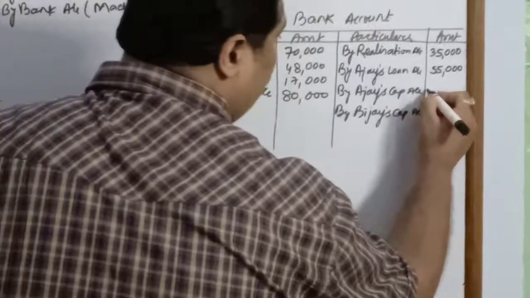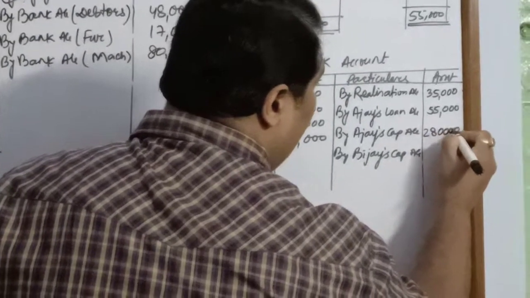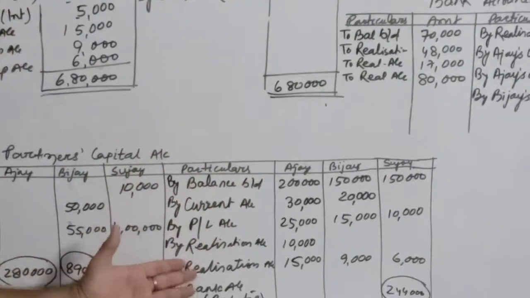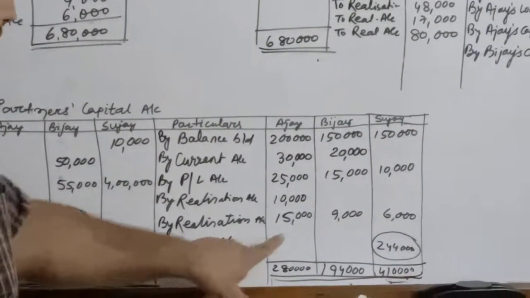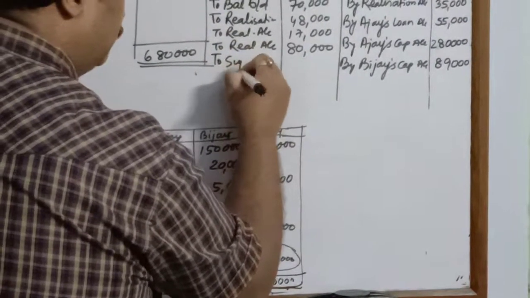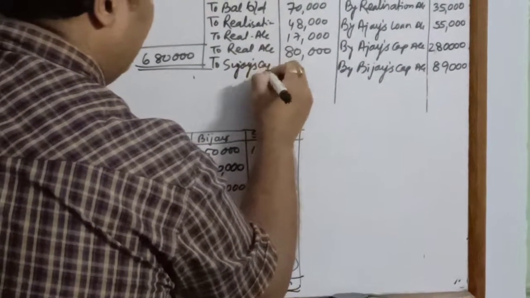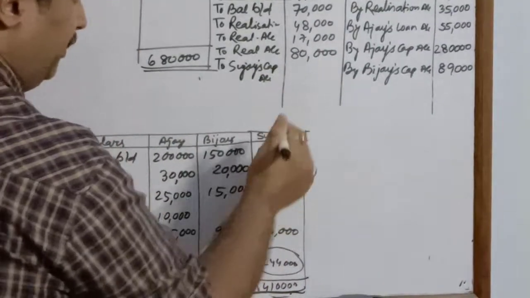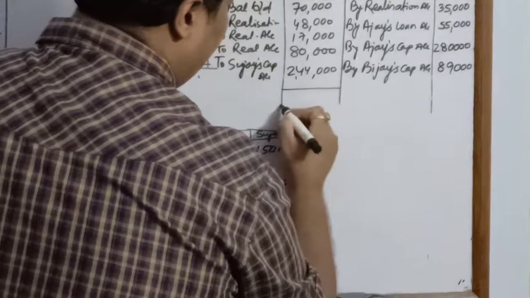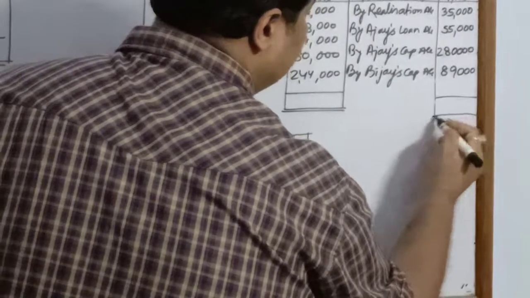So I'll write over here 2,80,000 and 89,000. Whereas if you see the credit side, you have one bank balance of Sujay's capital. So you will write over here to Sujay's capital account. He is supposed to bring rupees 2,44,000. Children, that's all with the bank balance.